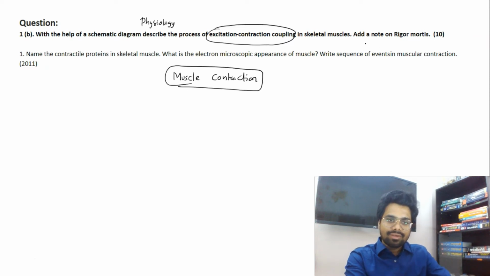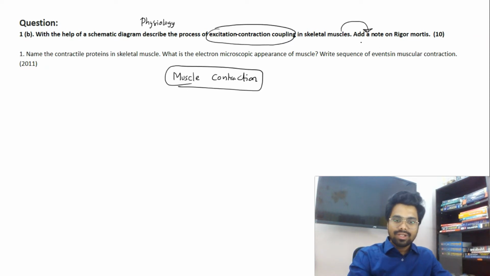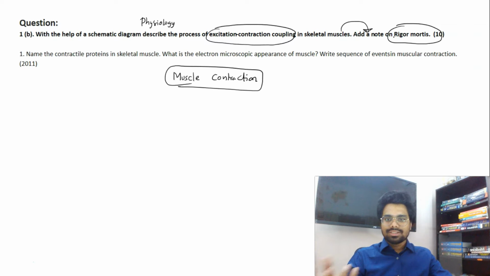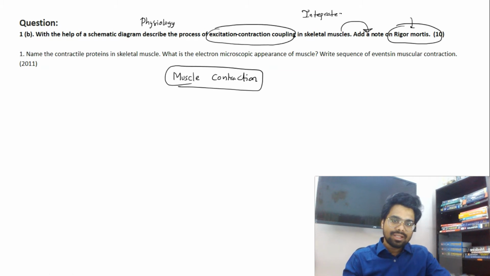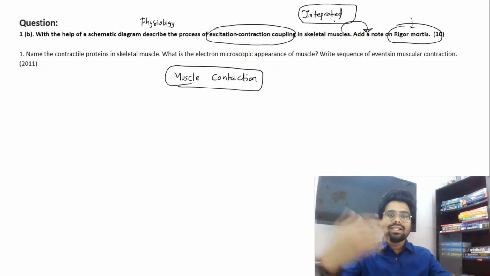See, again they're trying to link it clinically. Even though paper 1 questions are framed this way, they're just adding a touch of clinics to it. So what is rigor mortis? If you understand muscle contraction in detail, you can easily say loss of ATP leads to rigor mortis. So it's an integrated or hybrid question, and of late there are 3 or 4 questions which are asked in an integrated manner.